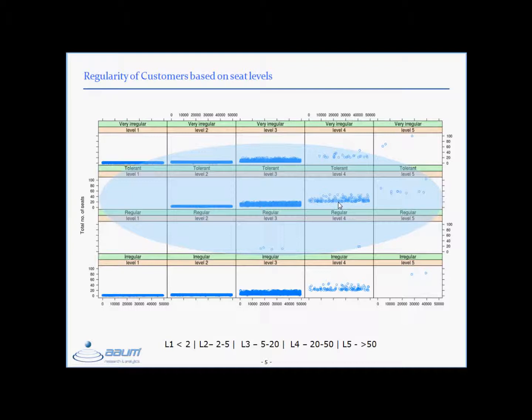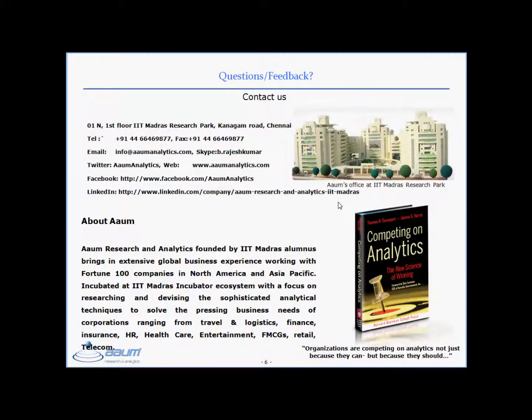So by identifying the right segment, you can improve your profitability. So if you can identify the right segment and take the right action, you will definitely see a positive impact on your business.